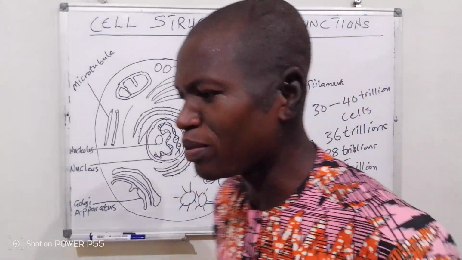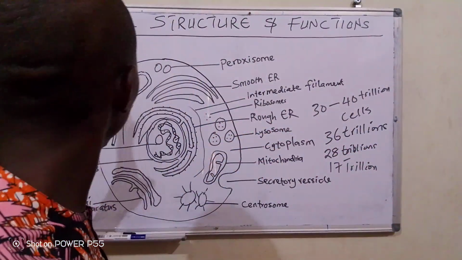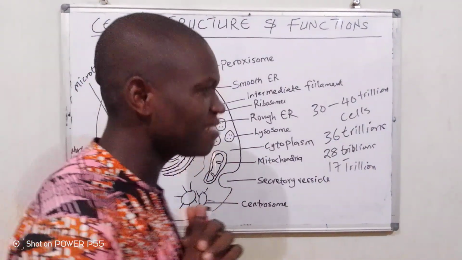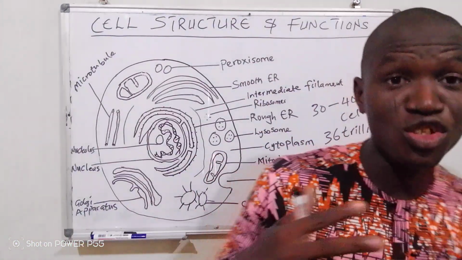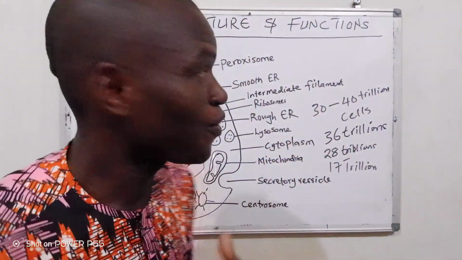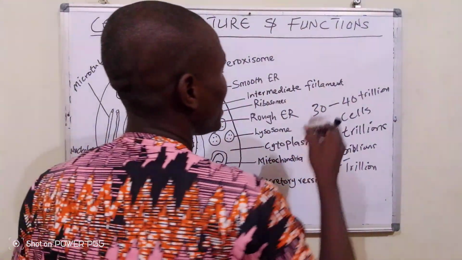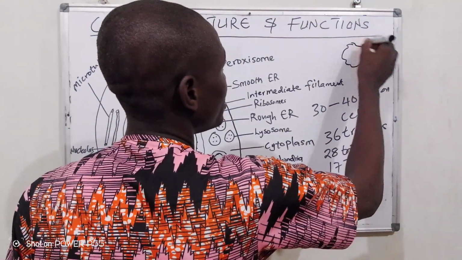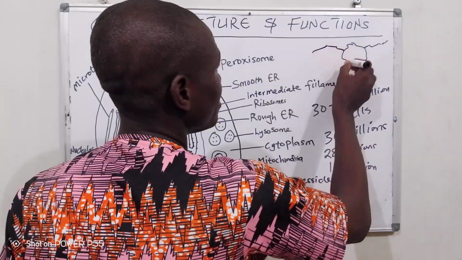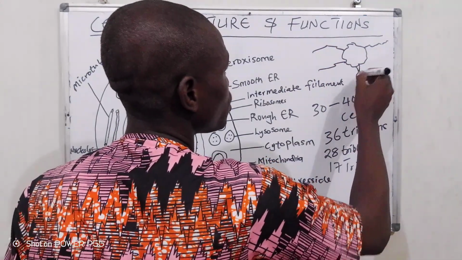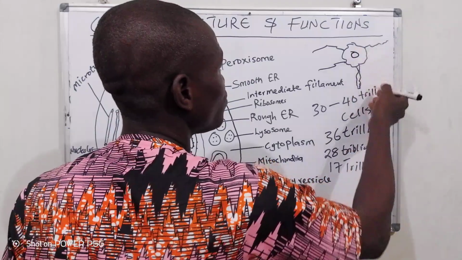Now let me tell you something. Do you see this? I believe that you know that this is just a generalized structure of a cell. Cells have different structures. Cells of different organs have different shapes. For example, a nerve cell has dendrites of different shapes, a myelin sheath, and its nucleus like this.